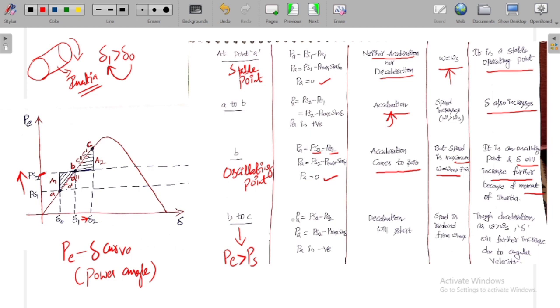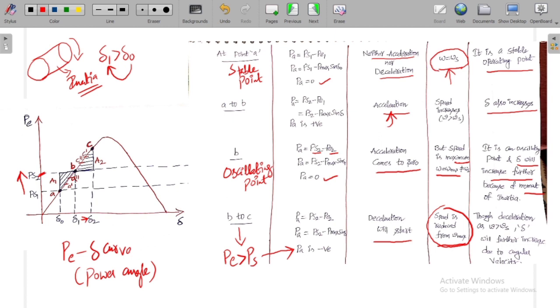What is the accelerated power? Accelerated power is the difference between shaft power and electric power. As PE is greater than PS, you have the accelerated power negative. When the accelerated power comes to a negative value, then automatically the rotor starts decelerating, means its speed is getting reduced. Acceleration means speed increasing, deceleration means speed decreasing, right? So deceleration starts here.